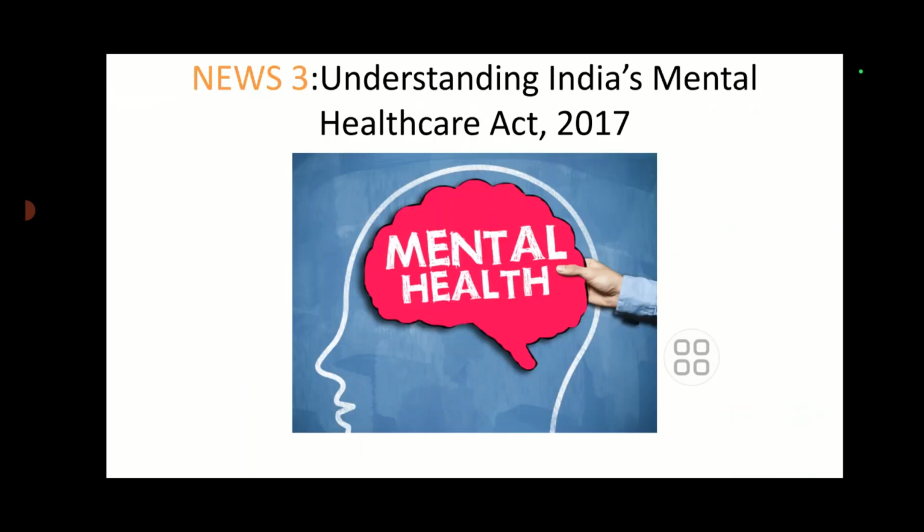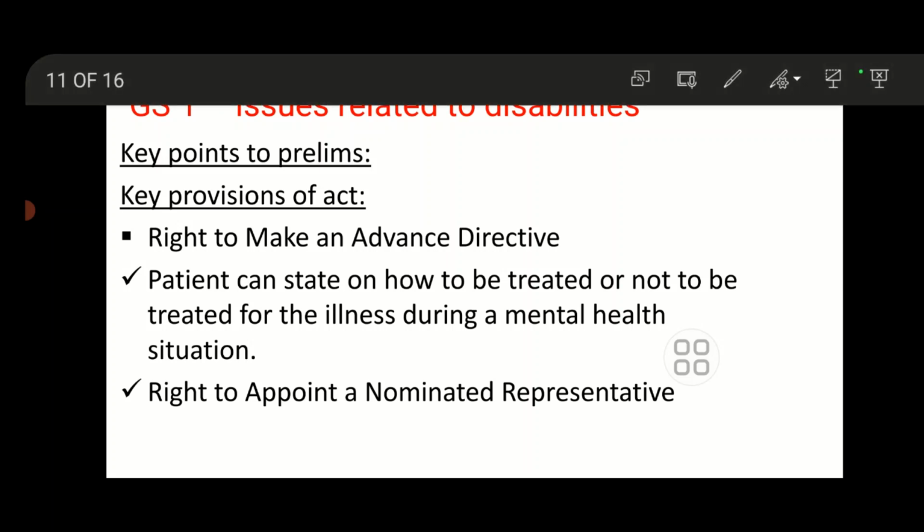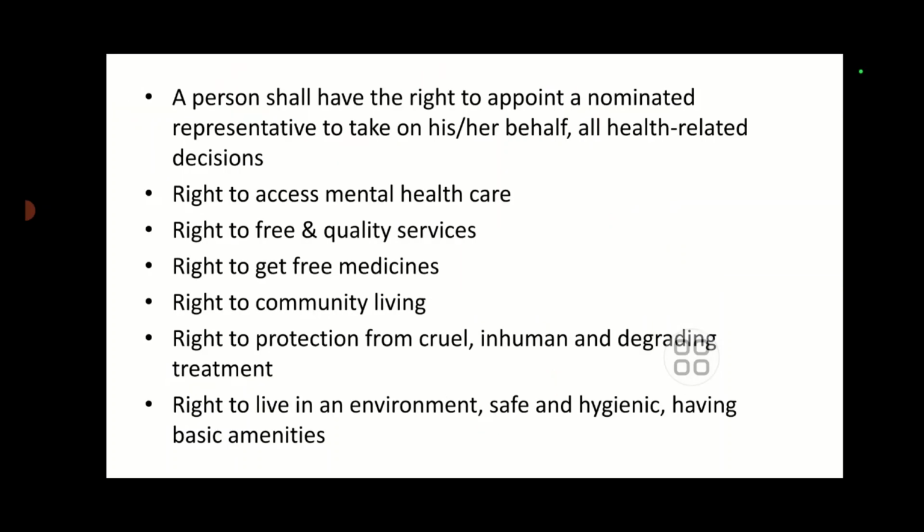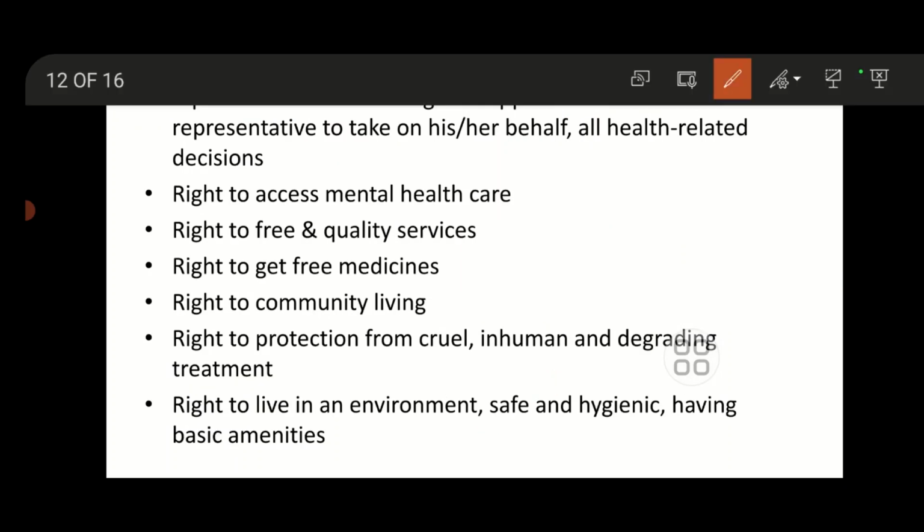Next, India's Mental Healthcare Act 2017. Issues related to disabilities are a separate topic in GS1. The key provisions of this act include the right to make an advance directive, so a patient can state how to be treated or not to be treated, and the right to appoint a nominated representative. A person shall have the right to access mental health care, free and quality service, free medicine, right to community living, and right to protection from cruel, inhuman and degrading treatment.